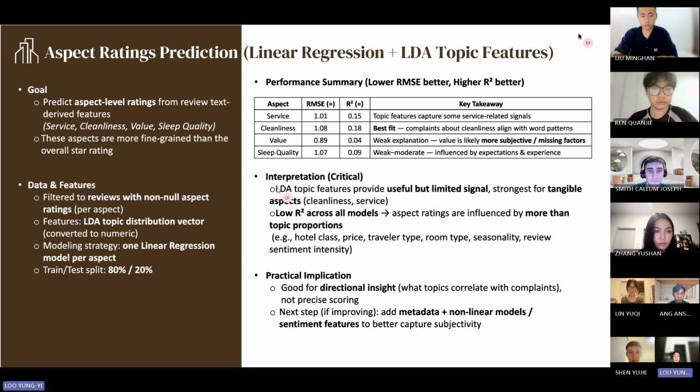From the interpretation, we can see that LDA provides a useful but limited signal, with low R squared across all models. We have the topic proportions, and these are the examples. Some of the good implications are that they provide direct insights, not just scoring alone. We can also improve the data by adding metadata, nonlinear models and sentiment features to capture the subjectivity. Thank you, and I'll move on to the next presenter.